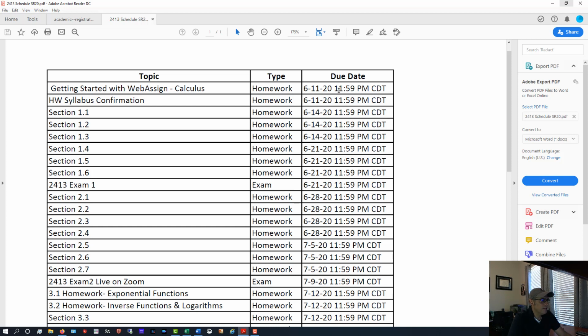11:59. And then your next due date is the 14th, and you can see that for Cal 1, there are 3 things due on the 14th. You do not want to start those assignments on the 14th, okay? You want to be working ahead, and you want to make sure it's done by those days. Students get into big trouble when they think, okay, I'm doing an online course, I'm just going to do all my work the day it's due. It's just not going to work, especially for calculus, especially for Cal 2. So with these due dates, always be working, trying to give yourself a little bit of a cushion. So I would get started on those right away.